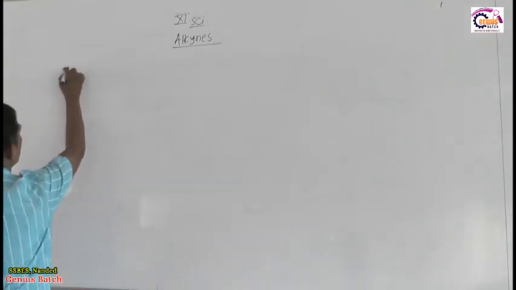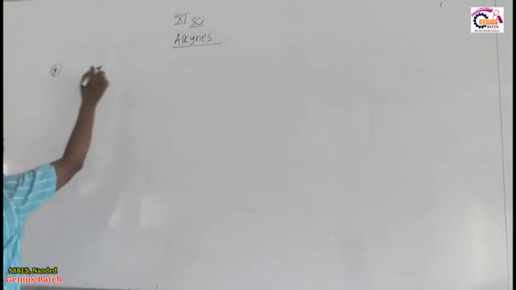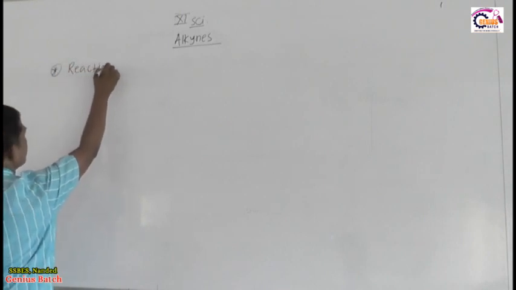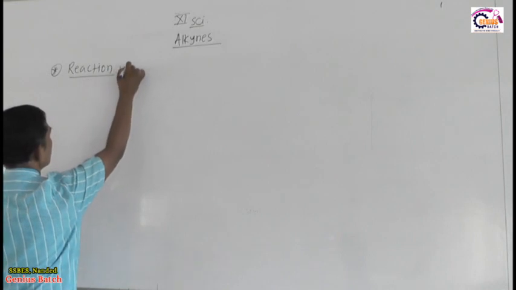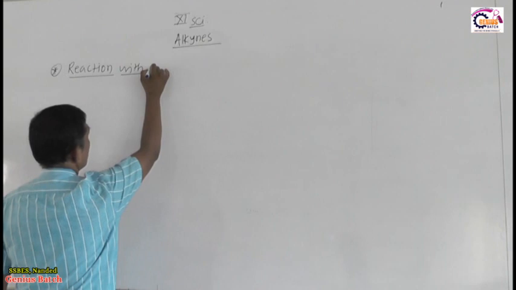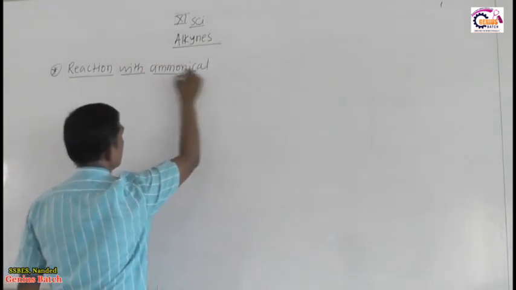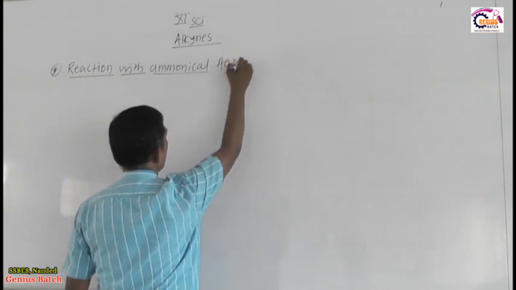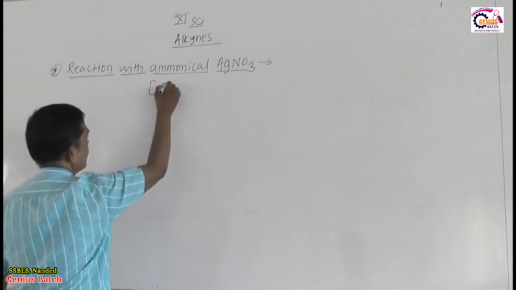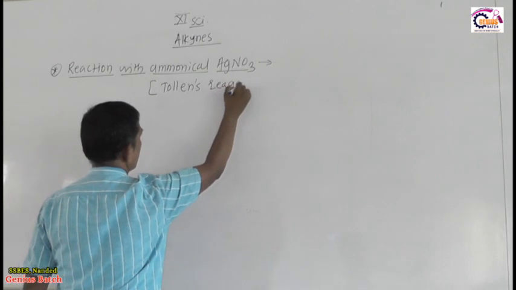Then we turn towards the next important chemical reaction. The next important chemical reaction is the reaction with ammoniacal AgNO3. This ammoniacal AgNO3 is called Tollens reagent.